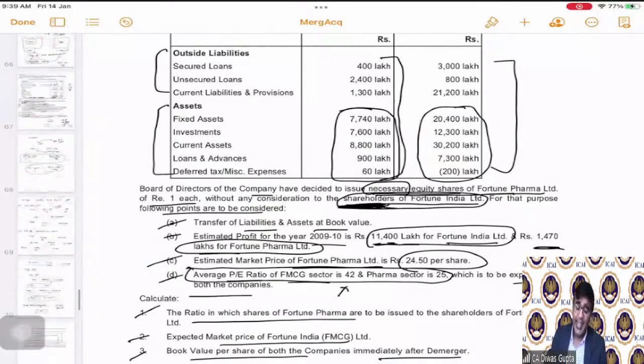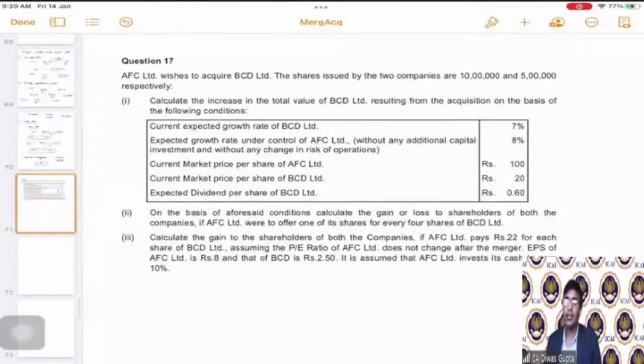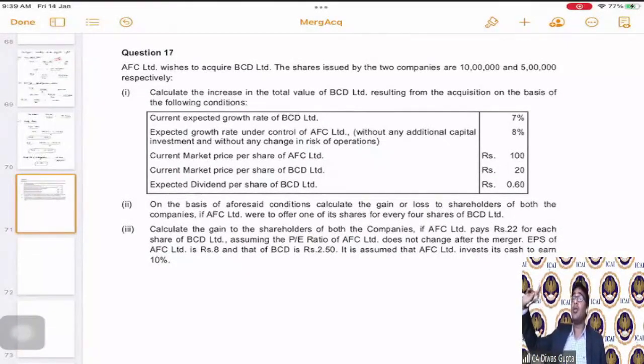But practically, there can be situations where the scheme of demerger says that it will be issued to the company also. So it is not a thumb rule, but mostly the situation will be made clear in the question or in the facts, or else we will assume that it is issued to the shareholders only, because generally the shares in both merger and demerger are issued to the shareholders, not to the companies. Okay, Naveen? Because in merger also we said that the new entity will issue the shares to the dissolving entity's shareholders, not to the dissolving entity itself.